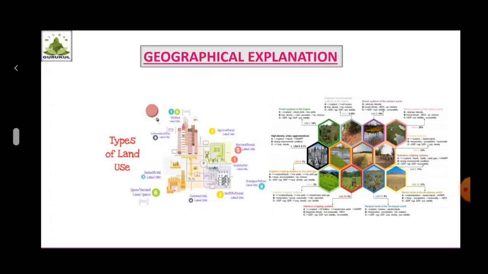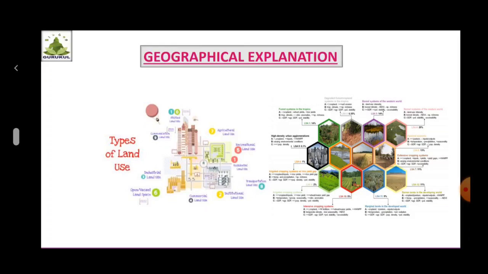Very good morning, students. In our earlier video, we have discussed the 7 by 12 extract and property card. Now in this video, we are going to discuss the 'Can you tell' questions and 'Give it a try' questions given on page number 40. Before that, always remember there are factors which are affecting land use. The factors affecting land use in the rural areas are different from those in the urban areas. Let us first discuss the factors affecting land use in the rural areas.